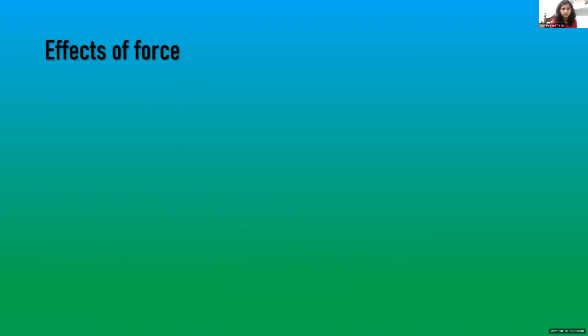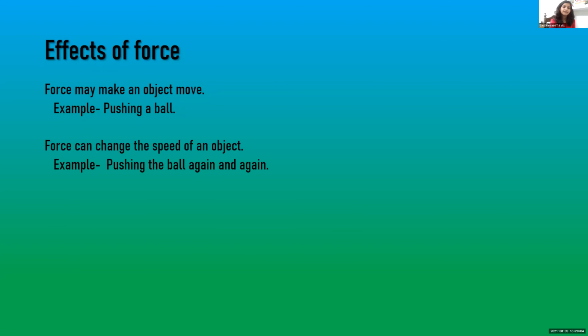Effects of forces. First property of force is that the force may make an object move. For example, pushing a ball. If you are taking a flat surface such as a table and you're pushing a ball, before you push the ball, the ball was at rest, and therefore the force can make an object move. The second effect is that the force can change the speed of an object.